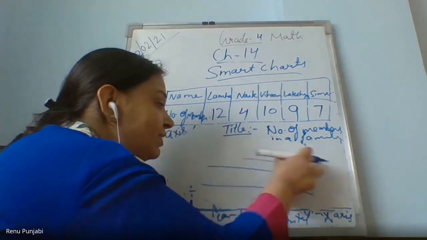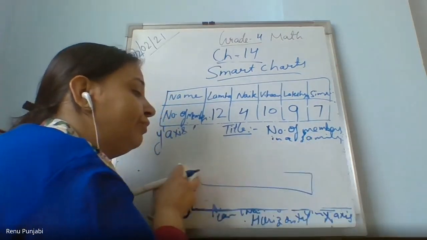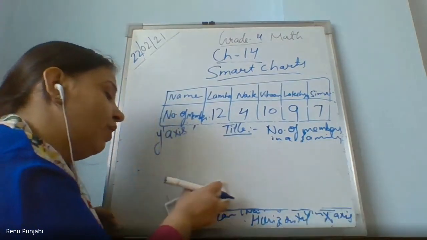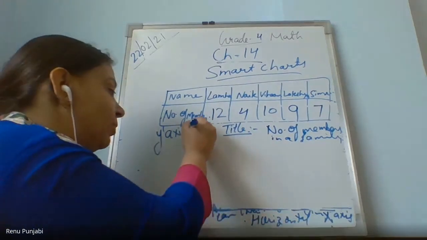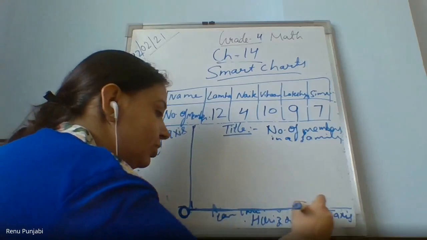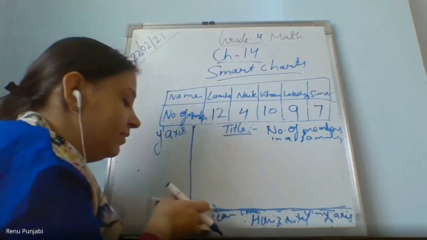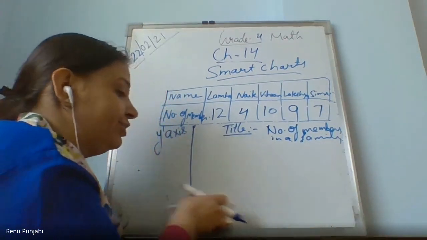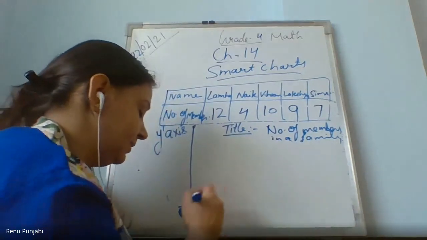Now come to our next. The bars which we draw should be uniform. What does the word uniform mean? Should be of equal length and at the equal. As I told you, the width should be the same. Why did I tell you the width should be the same for the bars?